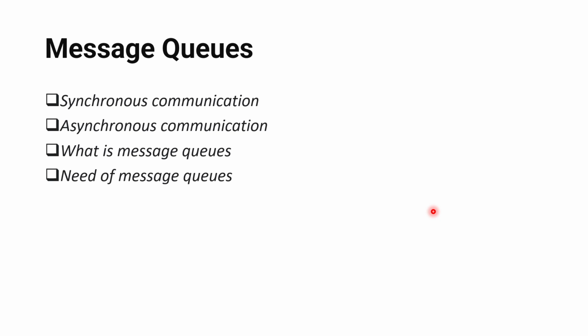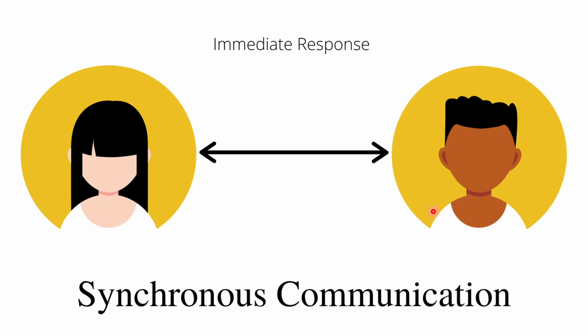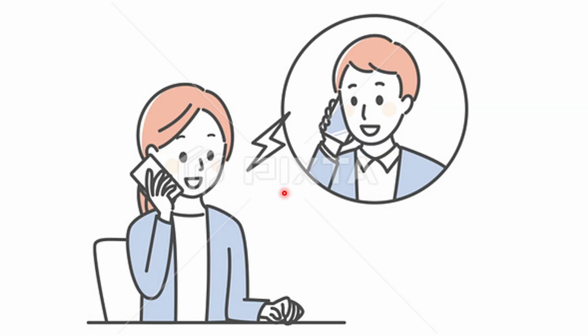Anyway, let's understand what synchronous and asynchronous communications are. Suppose you are talking to your friend. Both persons are talking over a phone, and immediately you are getting a response. So this is called synchronous communication.